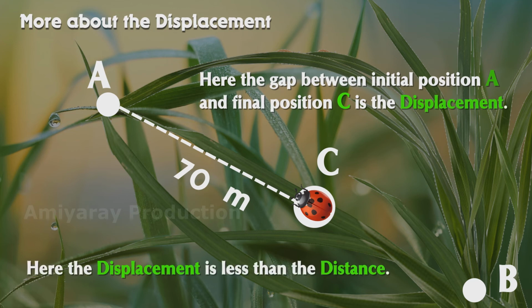Since position C is closer to position A, the displacement is less than the distance in this case.